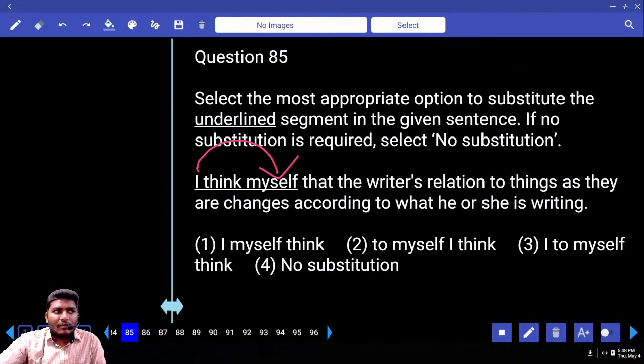How many of you remember these pronouns? Emphatic pronouns. What are emphatic pronouns?